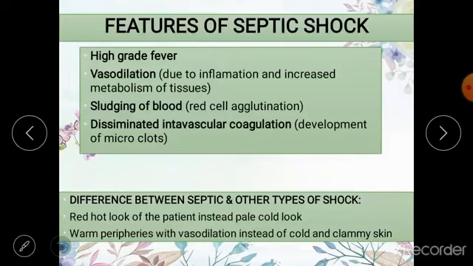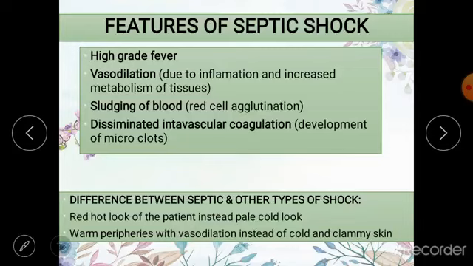There are some differences in patients with septic shock and other types of shock. The patient who is suffering from septic shock will appear red and hot as compared to patients suffering from any other type of shock. Why? Because the patient is going to be suffering from fever and vasodilation or inflammation all over the body. So this patient is going to be warm or hot to touch, and his skin would be red or blushed because of inflammation and vasodilation.